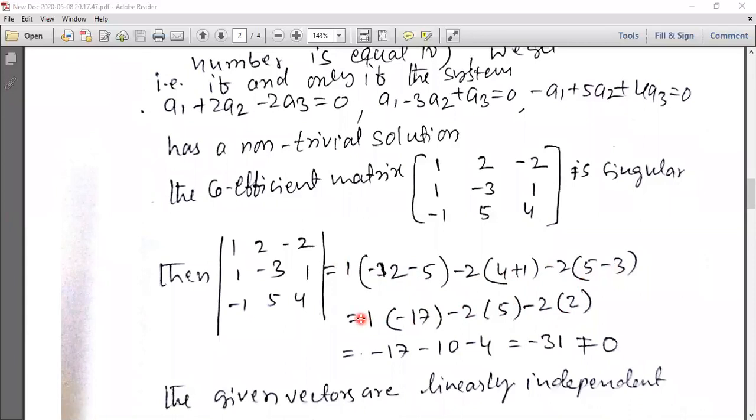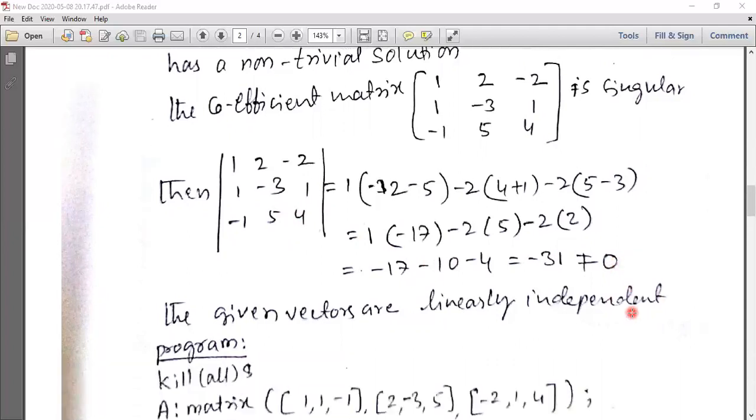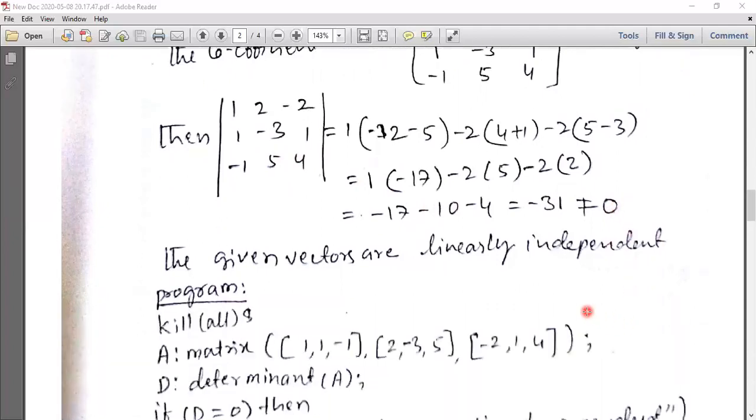Then minus 17 is multiplied by 1, minus 17. Minus 2 into 5, minus 10. Minus 2 into 2, minus 4. Add all these numbers, and you will get minus 31. That 31 is not equal to 0, that is, the determinant value is not equal to 0. The determinant value is not equal to 0, which means it is a non-singular matrix. Then it is a non-singular matrix, so the given vectors are linearly independent.